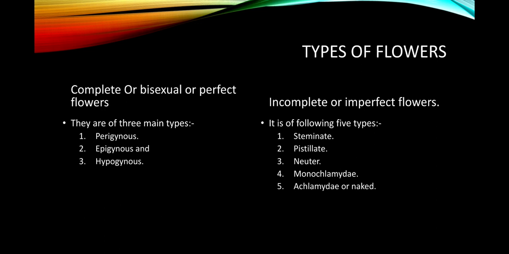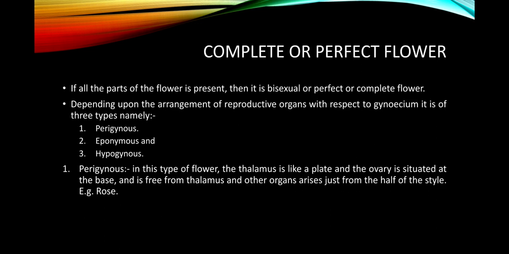They are the complete or bisexual or perfect flower, and the other is the incomplete or imperfect flower. The complete flower is of three types depending upon their organs with respect to each other, that is perigynous, epigynous, and hypogynous. And the incomplete flower is of five main types: staminate, pistillate, neuter, monochlamydeous, or achlamydeous or naked. So let's go through it.